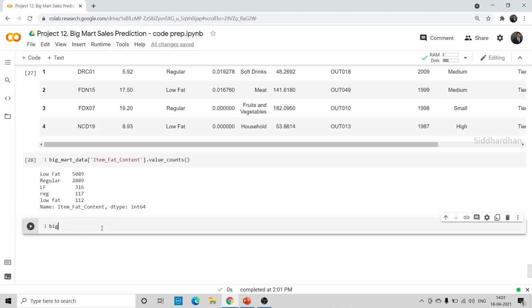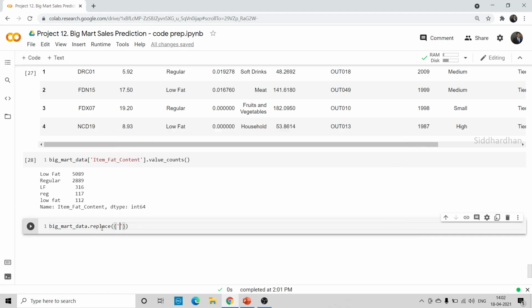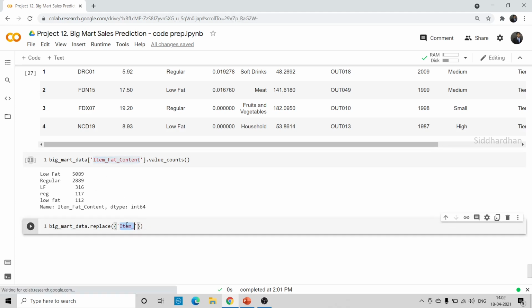So Big Mart data dot replace, and we need to mention these curly brackets here. So I'm taking the item fat content column. So let's copy this, item fat content, and in this I want to replace a few things.